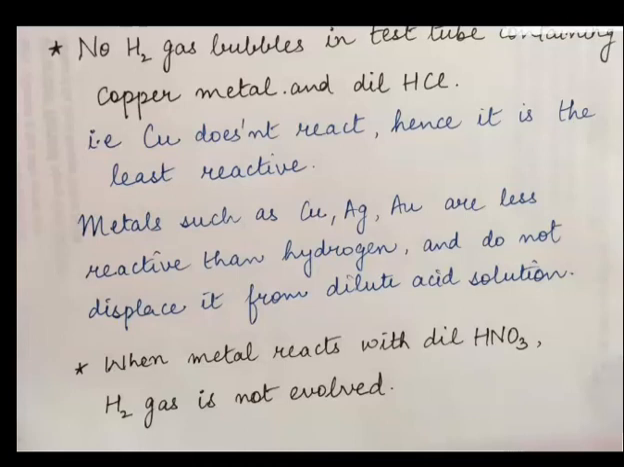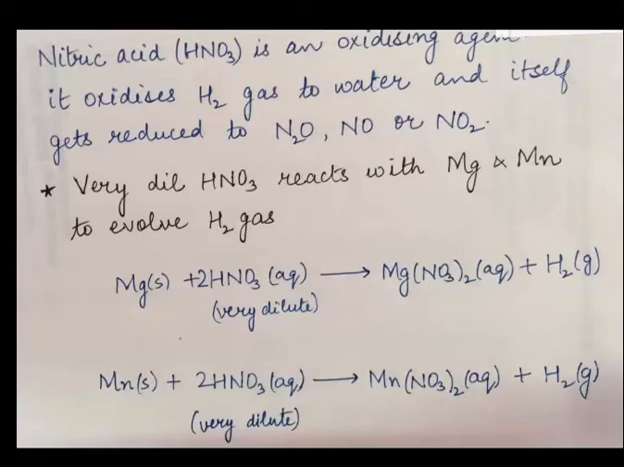Now the very important topic, metals reacting with dilute HNO3. They will not produce H2 gas. Why? This question comes also. Why, when metal reacts with HNO3, is hydrogen gas not released? Because nitric acid is an oxidizing agent. So it oxidizes hydrogen gas to water and itself gets reduced to N2O and NO or NO2.